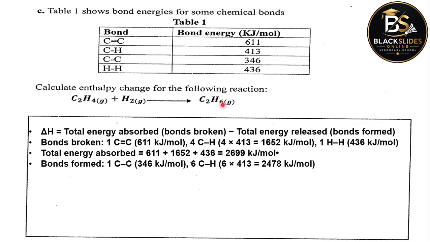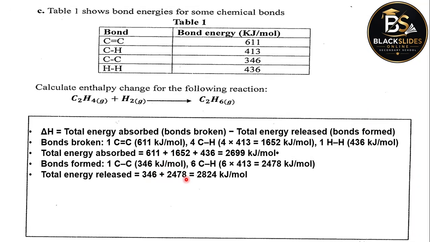So we get 6 multiplied by the energy released during the formation of a single bond. That's 6 multiplied by 413, which gives us 2478 kilojoules per mole.